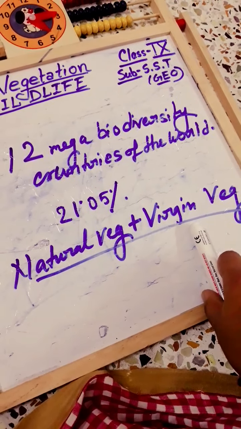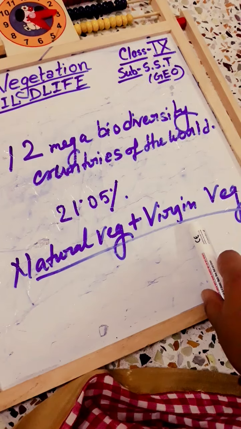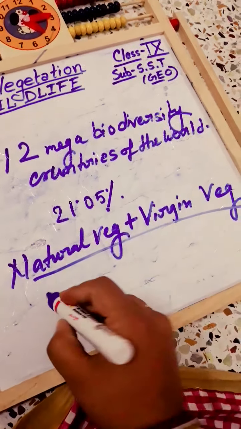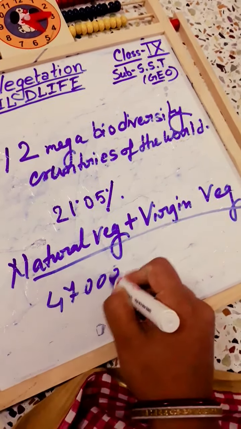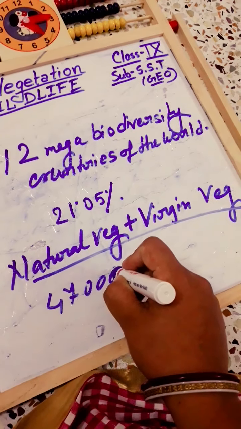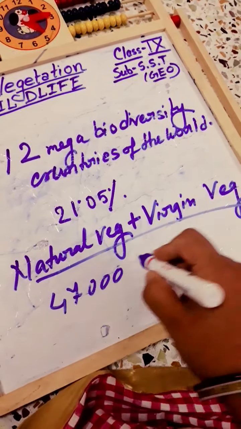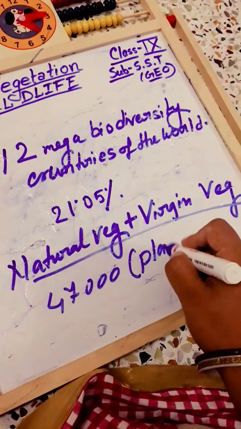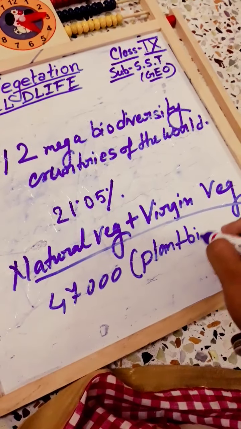Some important things you also have to read. With about 47,000 plant species, India occupies a high place in plant diversity.